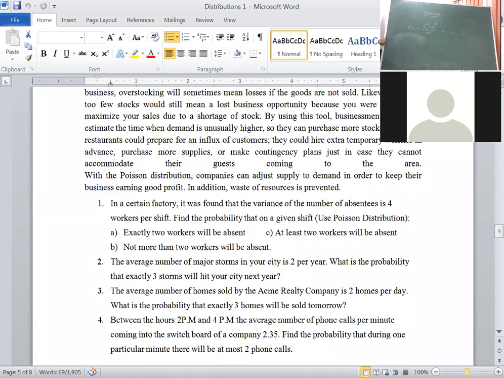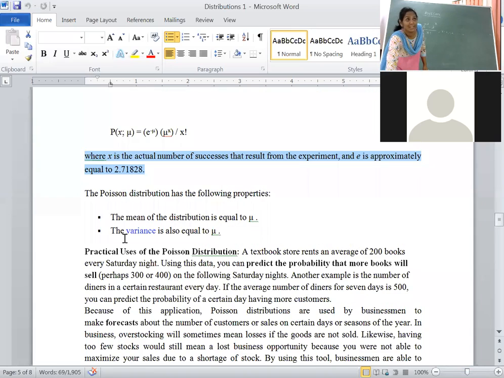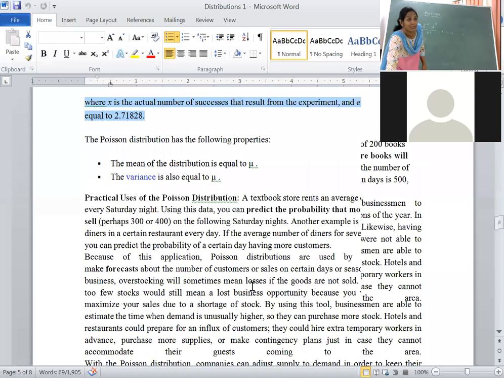Then go through the first problem, everybody. What I wrote here: mean of the distribution is equal to mu, variance of the distribution is equal to mu.